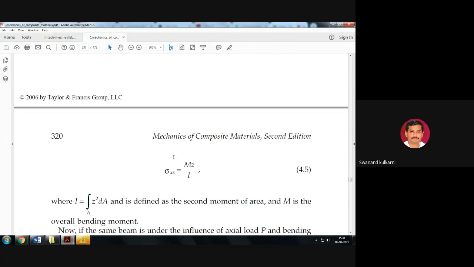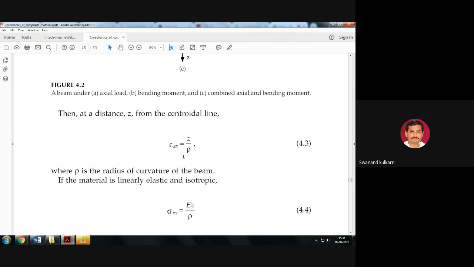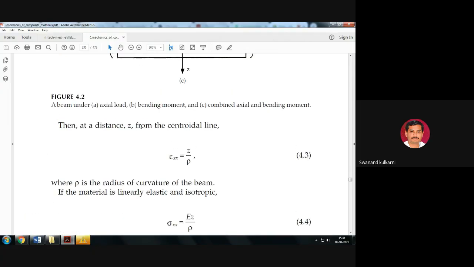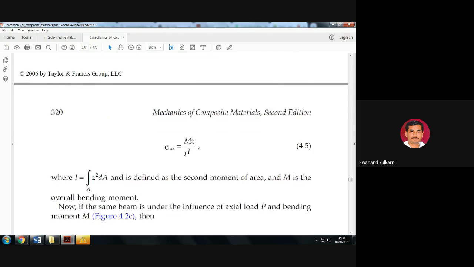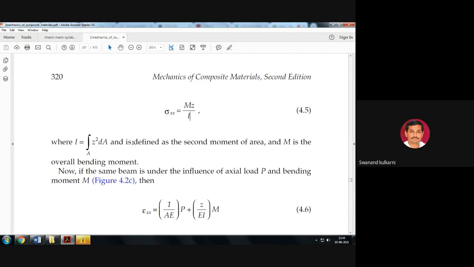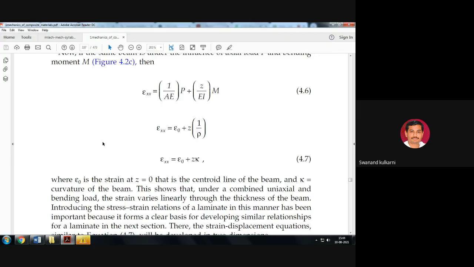For that purpose we use the terminology z, where z is the distance from the centroidal axis. Earlier, in the second year, we used the notation y in M upon I is equal to sigma upon y. Here y is denoted by z, which indicates the distance from the centroidal axis. The moment of inertia is always the integral of z squared dA.